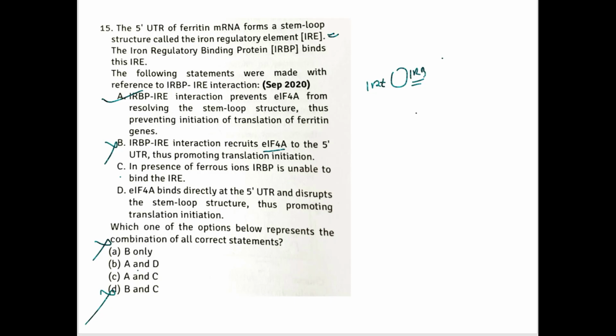Okay. Now C. In presence of ferrous iron, IRBP is unable to bind the IRE. Yes, it is the correct statement. When there is presence of iron, IRBP is unable to bind with IRE. Now D. EIF4A binds directly at the 5' UTR and disrupts the stem loop structure, thus promoting translation initiation. No, it does not disrupt the stem loop structure. It helps in linearizing the structure. So A and C are the correct options. Okay.